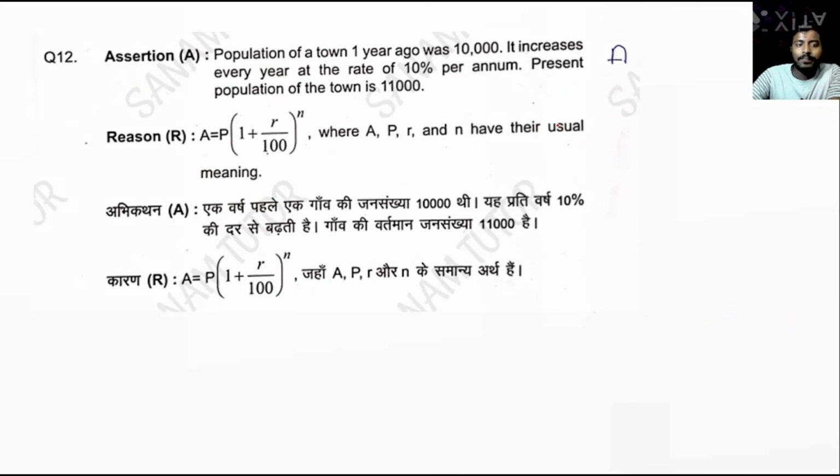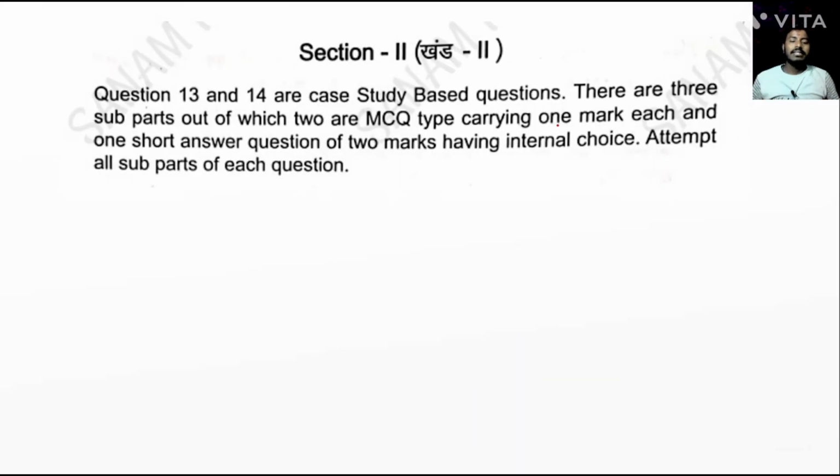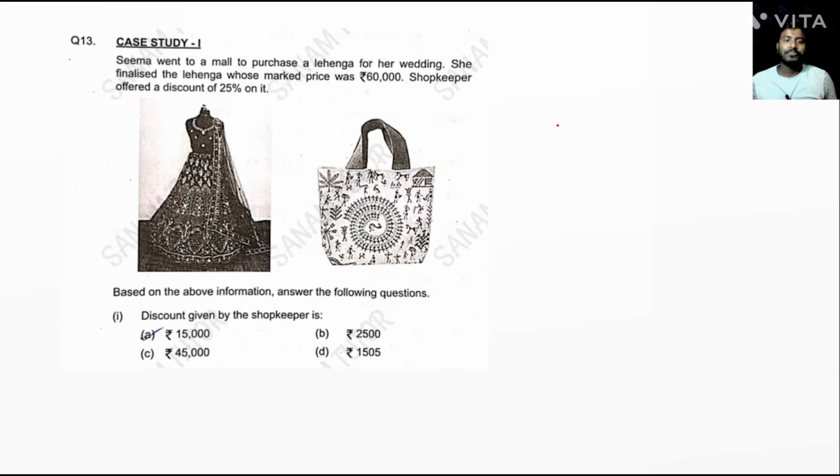Okay. Next question. Section 2, question number 13 and 14 are case based study. Question number 13. Sima went to a mall to purchase a lehenga for her wedding. She finalized the lehenga whose mark price was given. So write down MP equal to 60,000. Shopkeeper offered discount. So discount given, that is 25%.